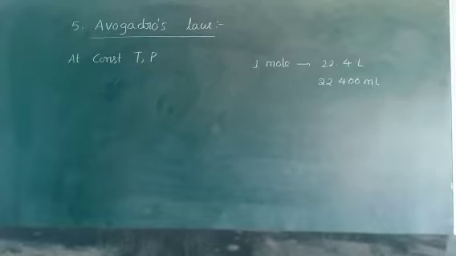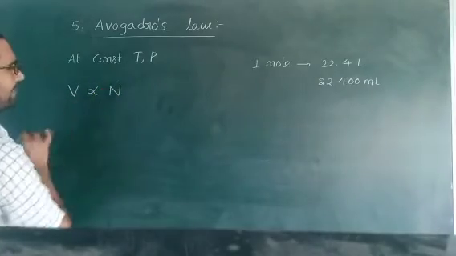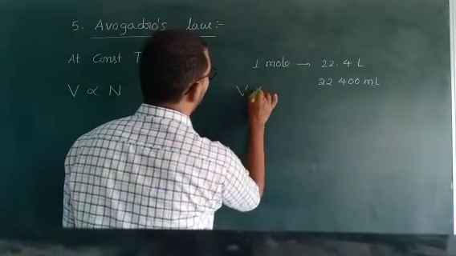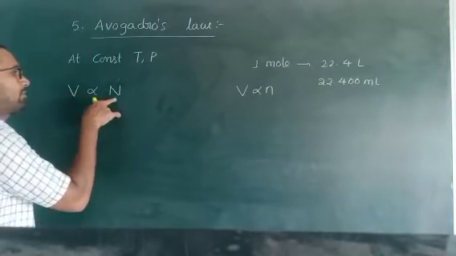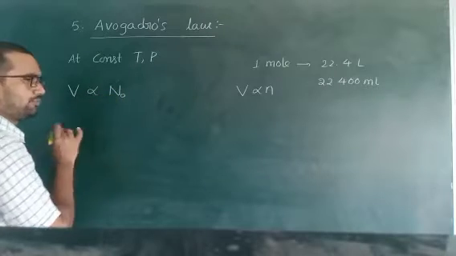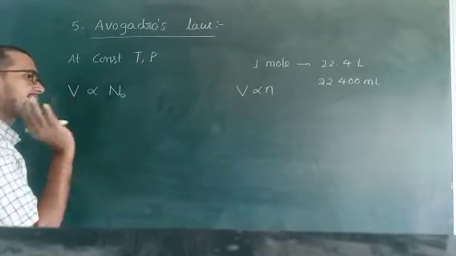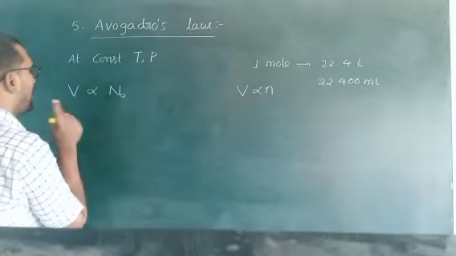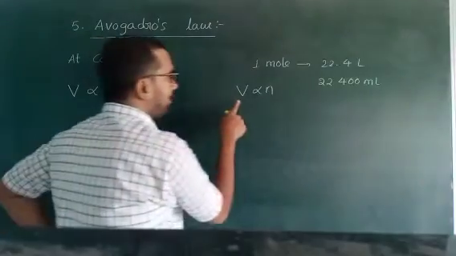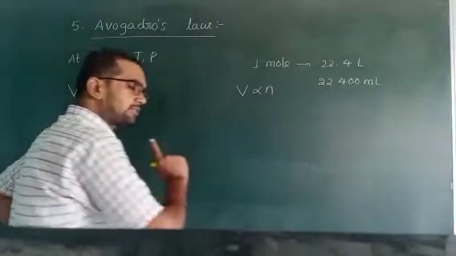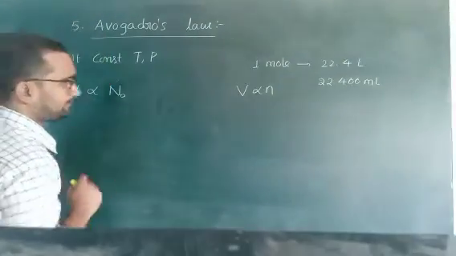That's why this is the mathematical expression. Wait a minute. Actually, two conditions are there. V is directly proportional to N, capital N. The other one is V is directly proportional to small n. So V is directly proportional to capital N, which is nothing but N naught. We know that this is Avogadro's number. This condition is applicable for any gas. Any gas occupying the same volume contains the same number of molecules, and the same volume contains the same number of moles. We can express both ways, either by molecules or by moles.